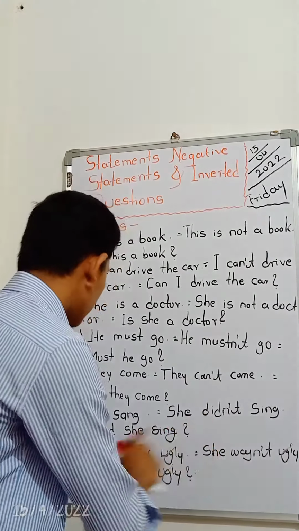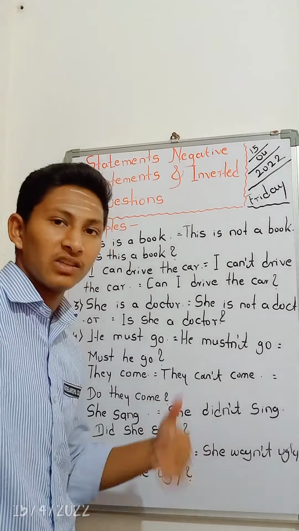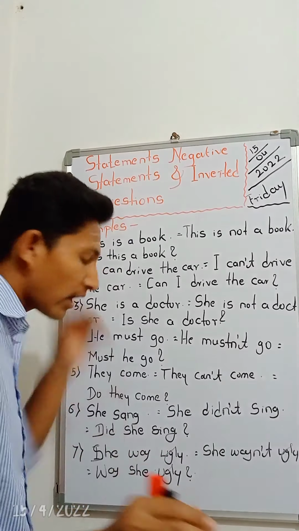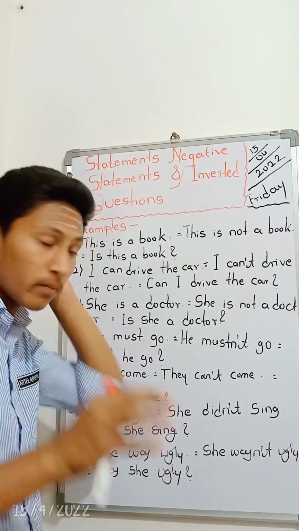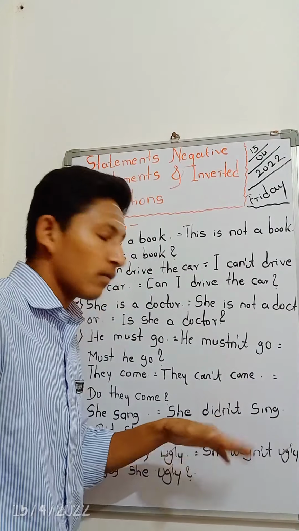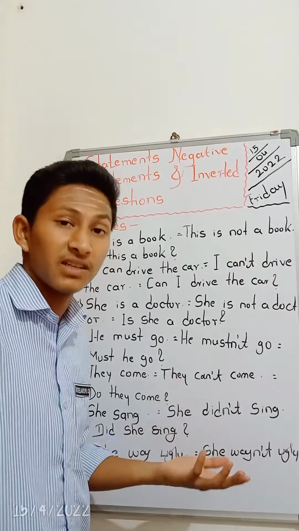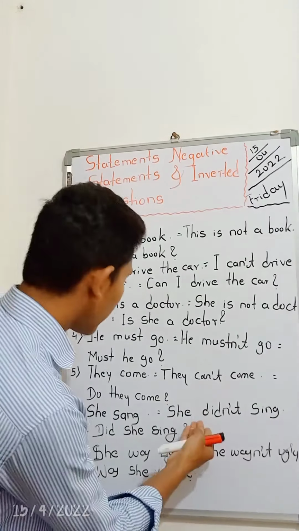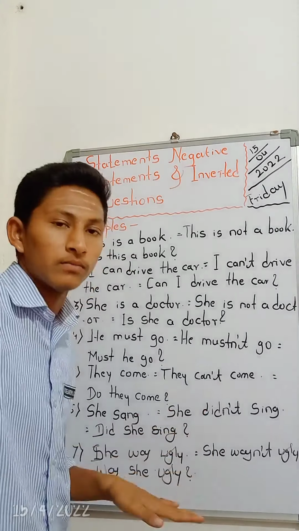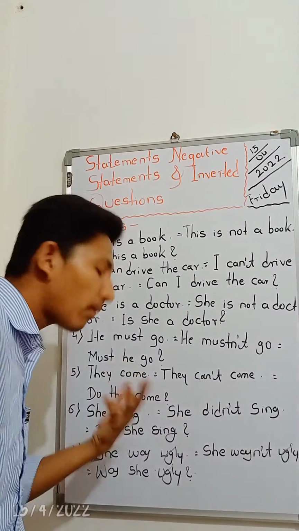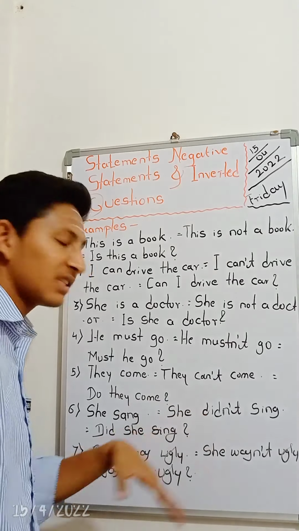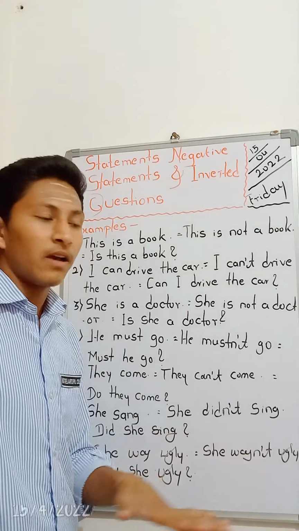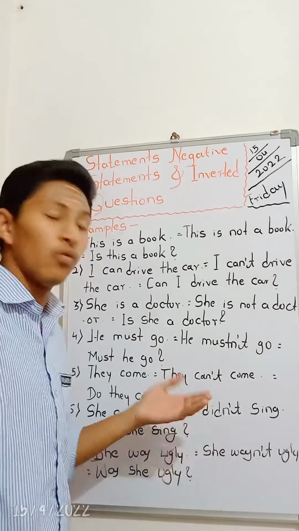So if we add didn't or did in the statement before the main verb, we need not add the third form, V3, to the main verb, because did is already giving the sense of past.